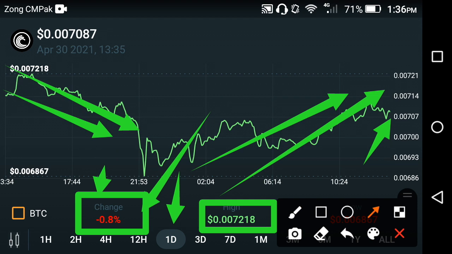So now the jumping period of Bittorrent token starts. Please, my suggestion for all of you is don't sell it at this time, wait for it. When they take a high jump, the price becomes high and that will give you a profit. At this time you are at a loss, friends. When it gives you a profit, you can sell it, friends.